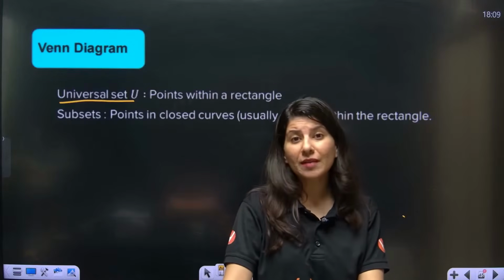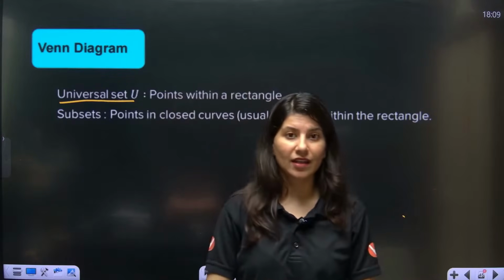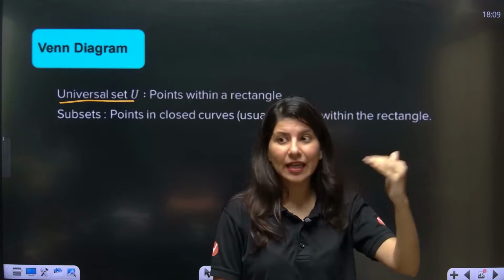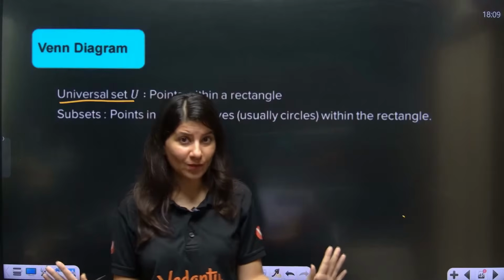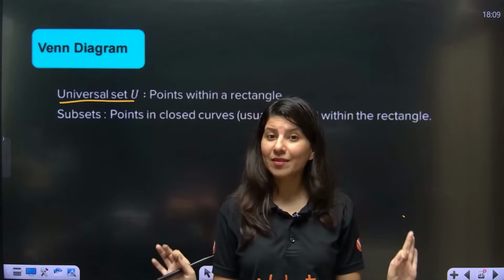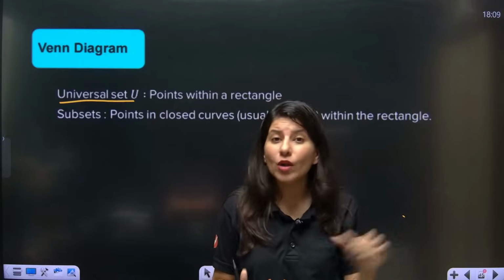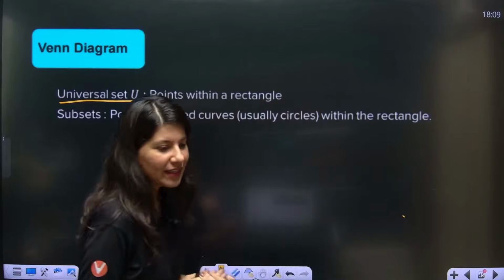And now I'm talking about the universal set. The universal set should be the God set, which should have elements from sets A, B and C. It can have extra elements also, but at bare minimum it should have all the elements which are in context.